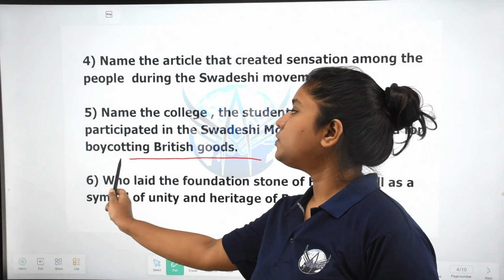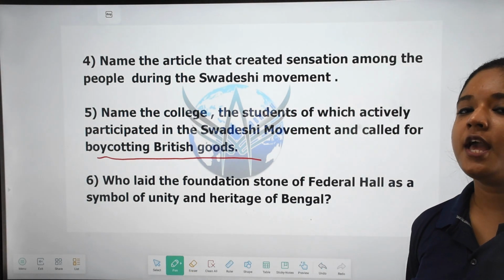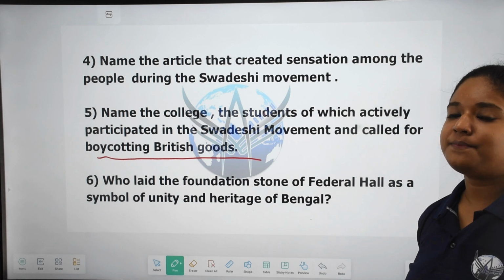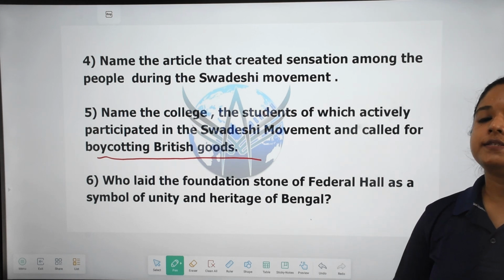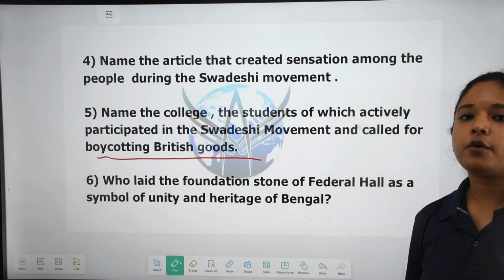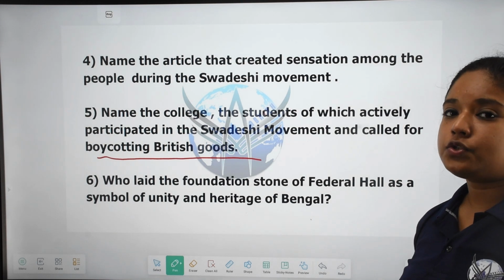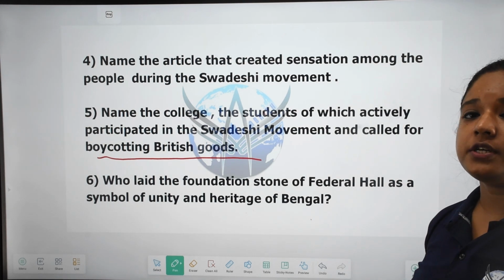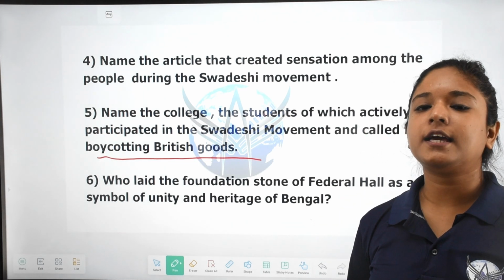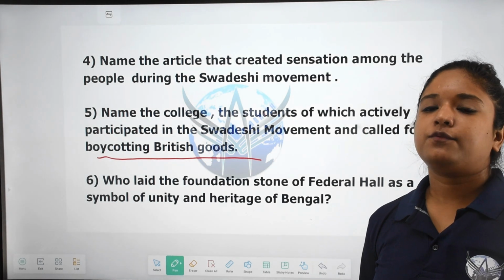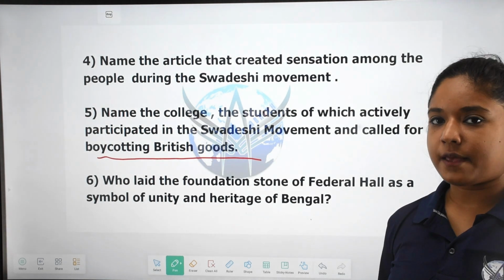So this decision was strongly opposed by the people, and then they started boycotting British goods. They started carrying out hartals, meetings, protests as a sign of discontentment. They started boycotting British goods, foreign goods, and then started opting for local goods. They also started publishing articles, magazines, journals, where many such articles and contents were written that would awaken the feeling of patriotism and nationalistic consciousness among the people.